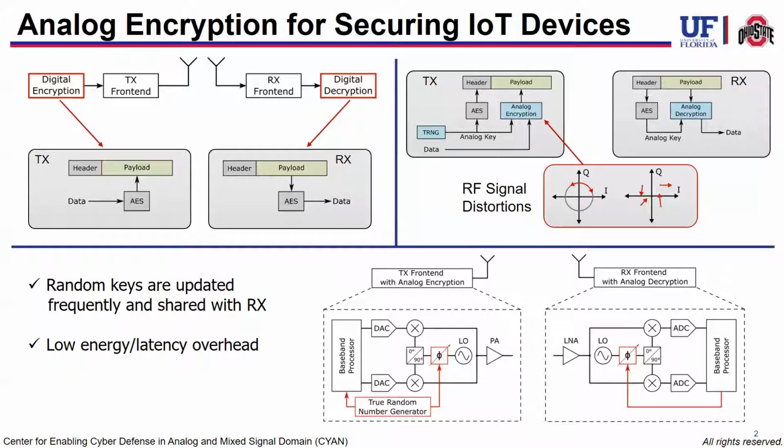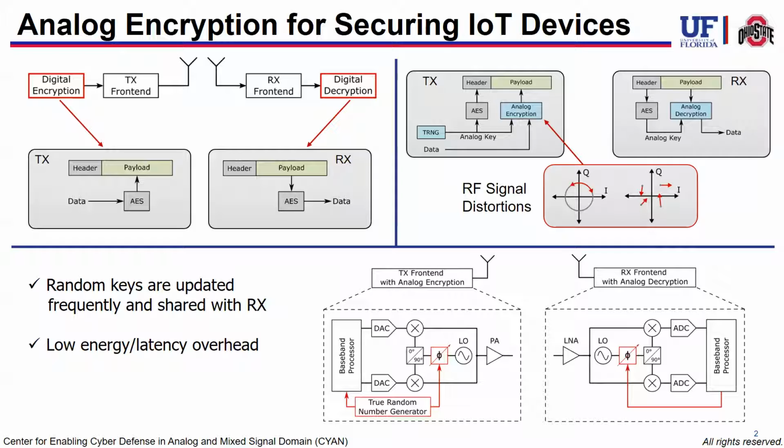An eavesdropper doesn't know what phase shift to apply to the received data because the TRNG value has been digitally encrypted. These random keys are frequently updated by the TRNG and shared with the receiver. This prevents the eavesdropper from guessing what the phase shift was.